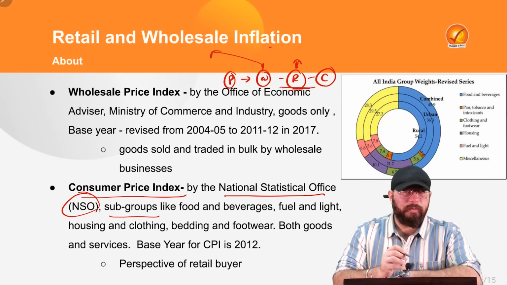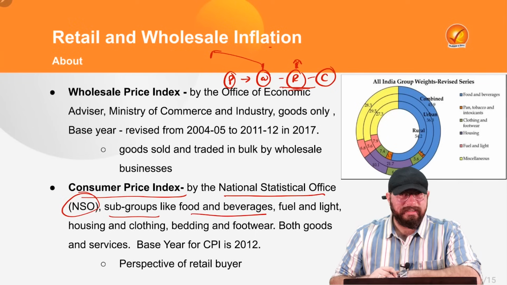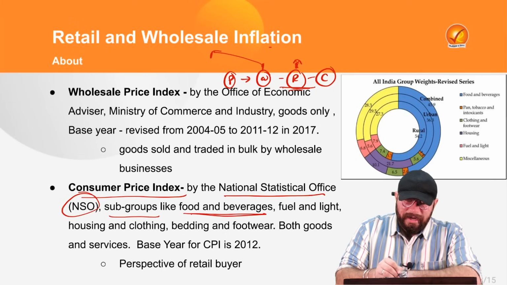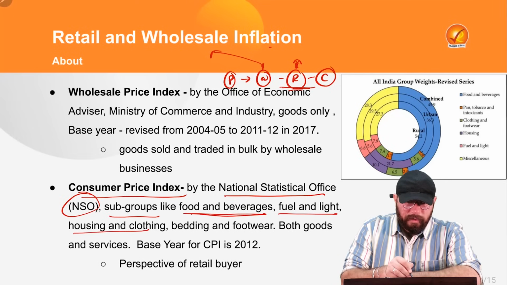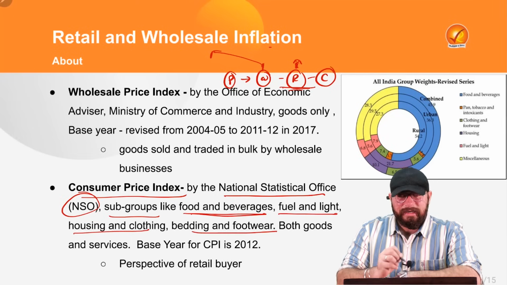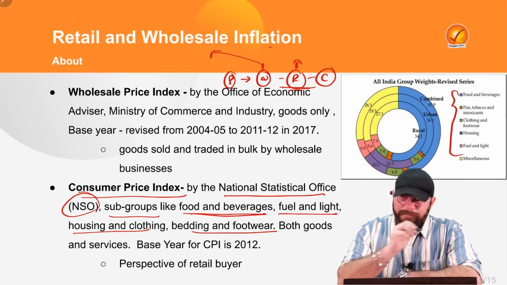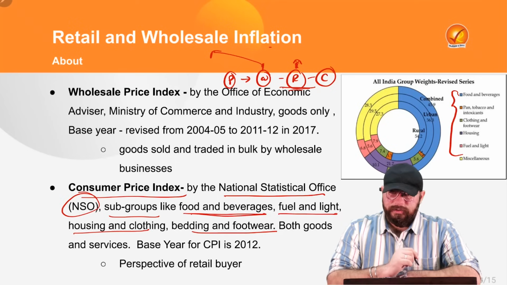Now, there are several subgroups under this consumer price index. Subgroups, for example, the basket of commodities which are taken into account or whose price is monitored. First is food and beverages. Then it is fuel and light. Then it is housing and clothing, bedding and footwear. So, if you want to know in detail, this is the pie chart which shows the set of commodities included in your consumer price index.